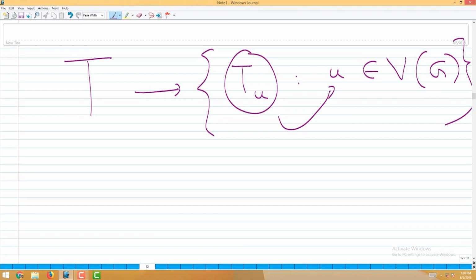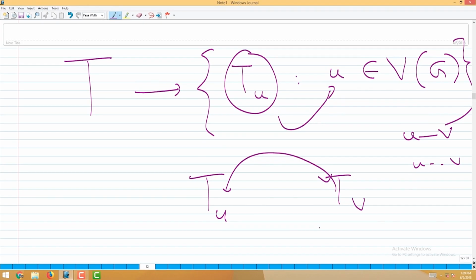We have to do two things. Take two vertices u and v of the original graph. Corresponding to them we have Tu and Tv. Now we have to show that if u and v had an edge, then Tu and Tv intersect, and if u and v did not have an edge, then Tu and Tv will not intersect.